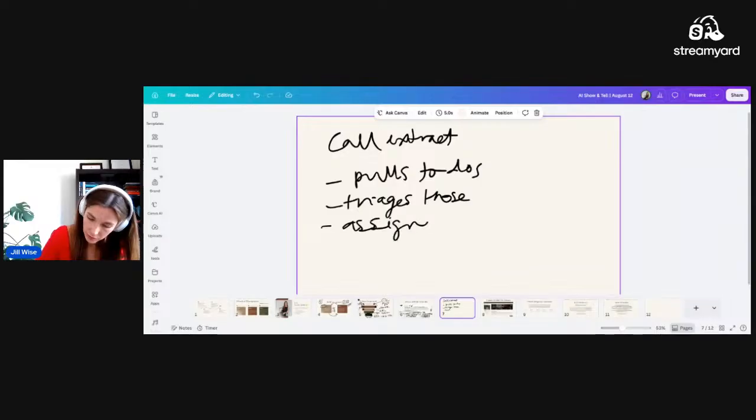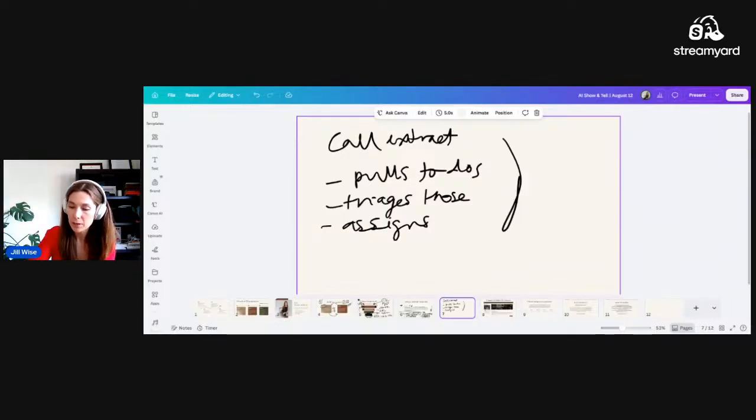It assigns those tasks either to me or to itself in a different run, because I don't want my agents taking action on things that are going to use a lot of power during typical work hours. It does a lot of that work overnight instead to be a lot more efficient so that we're not just blowing through token usage all the time. So it's pulling all of this stuff out, and it's really helping me get organized. If you are in a service-based business, then you know that after every single call, there's a lot of extra work that needs to happen.